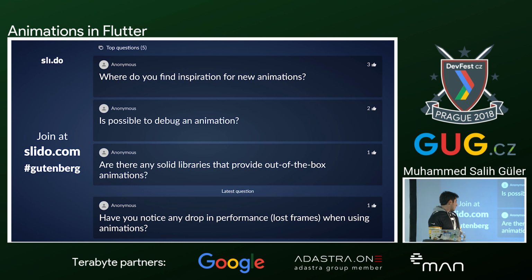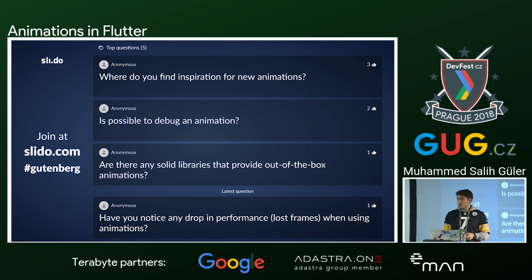Okay, and the last one: have you noticed any drop in performance when using animations? Yes and no. With tween, I haven't seen anything. I have tested most of the animations on really low-end devices, starting from the Samsung S4 up to the Google Pixel 2. Performance-wise, it's really efficient. That is why I'm 99.9% sure that it won't have any flakiness, and it didn't in my case.